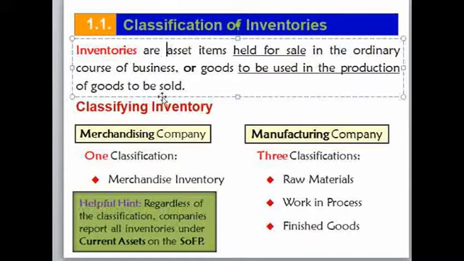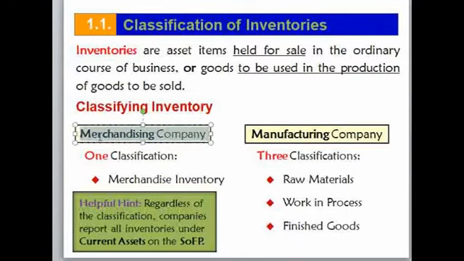So when you come to classification of inventory, it depends upon whether the company is a merchandise company or a manufacturing company. Classification of inventory means what types of inventory are held by the company. In order to know the type of inventory held by different companies, we need to know the nature of that company, whether it is a merchandise company or a manufacturing company, because a service company does not have inventories.